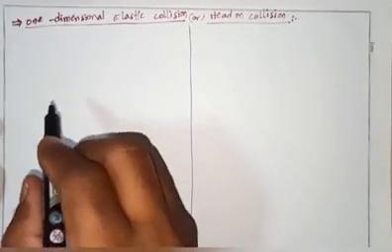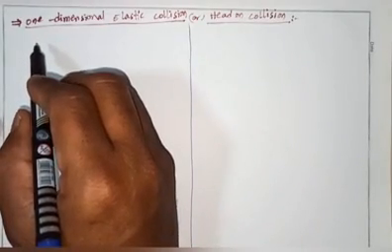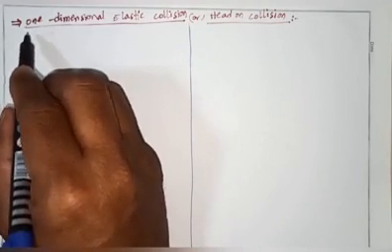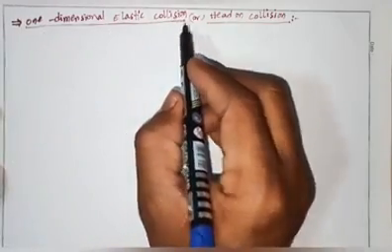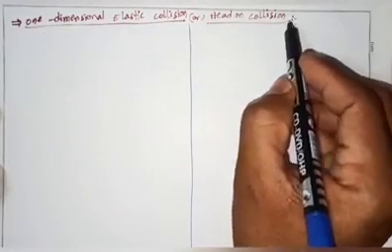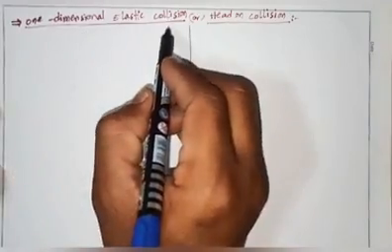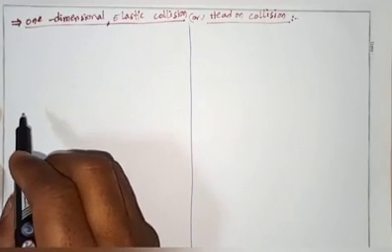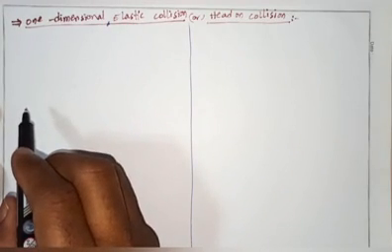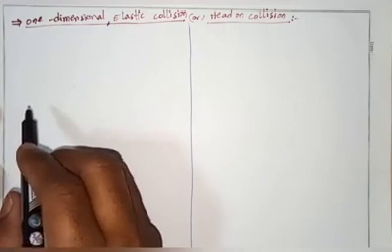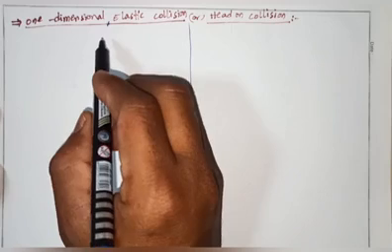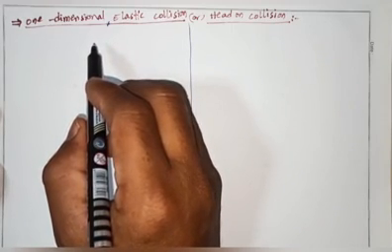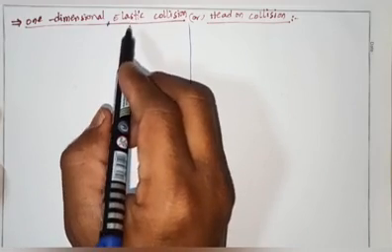Continuing with collisions, here we are discussing one dimensional elastic collision, or head-on collision. First, what is elastic collision? An elastic collision obeys the law of conservation of momentum and also the law of conservation of kinetic energy.